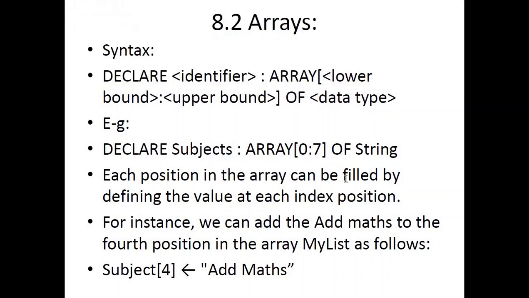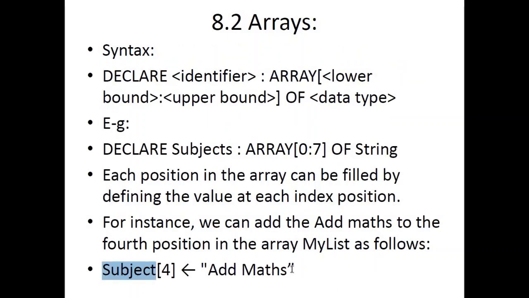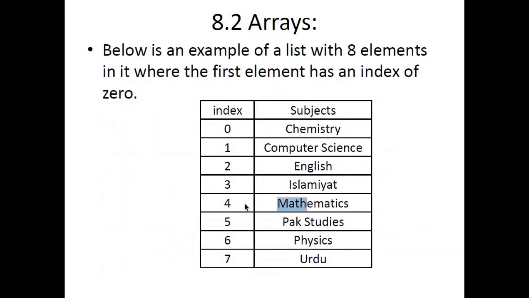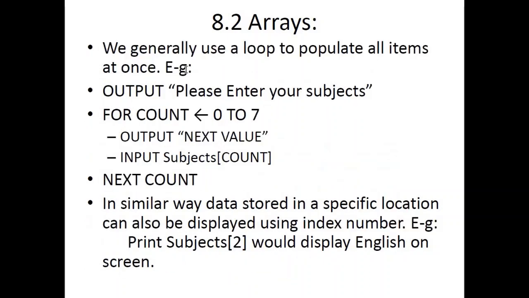Like for example, if you have this array having these values and you want to change a single value of an array, like you want to overwrite mathematics and change it to add maths, then you can simply write it like this: add maths position 4, because mathematics is stored at 4th index number, assignment operator, and then write down the new value, add maths in this case. And don't forget to write down quotation marks if you're storing a string value.